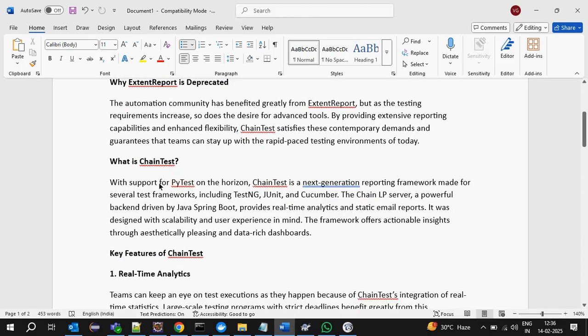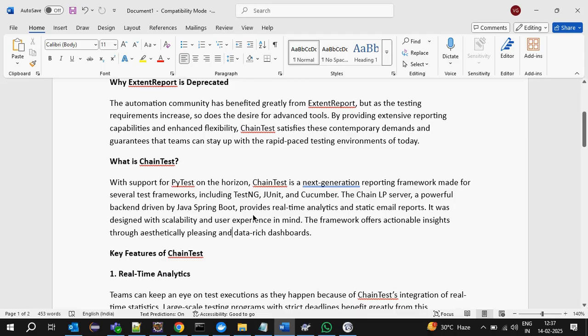What is this ChainTest? With support for PyTest for the origin, ChainTest is a next-generation reporting framework made for several test frameworks. Currently it is supporting TestNG, JUnit, Cucumber. Maybe slowly, last month only, I think they released it. They will slowly, continuously extend to others also. The ChainLP server is a powerful backend driven by Spring Boot. They have developed one server, the ChainLP server, in Spring Boot.